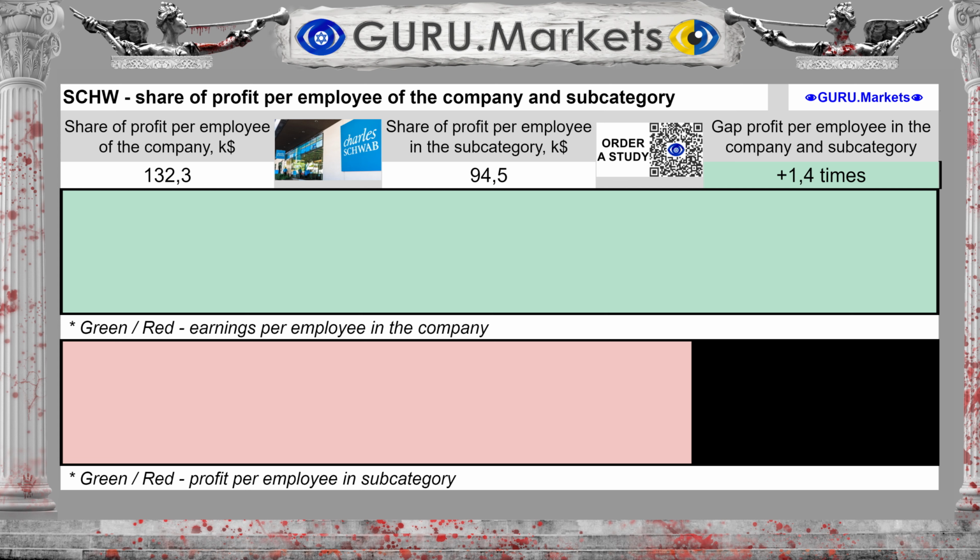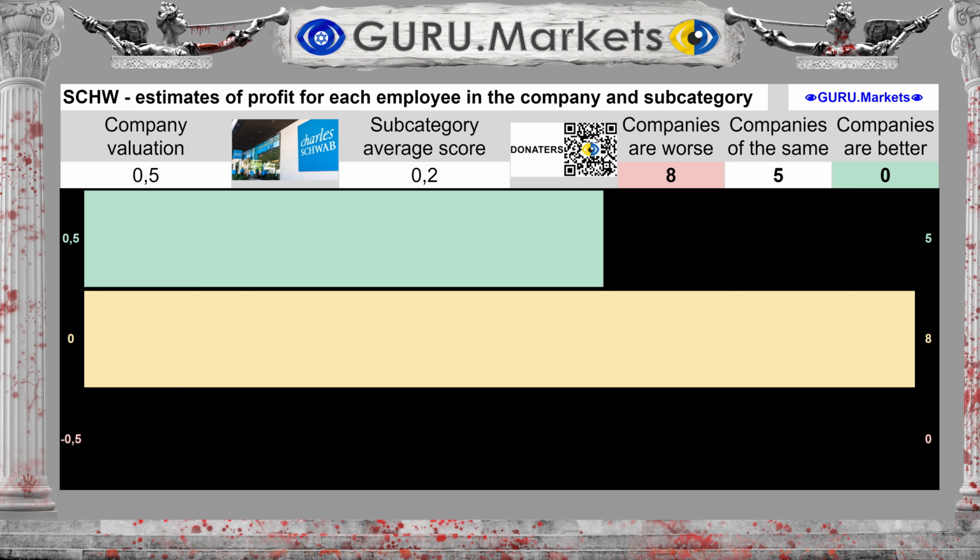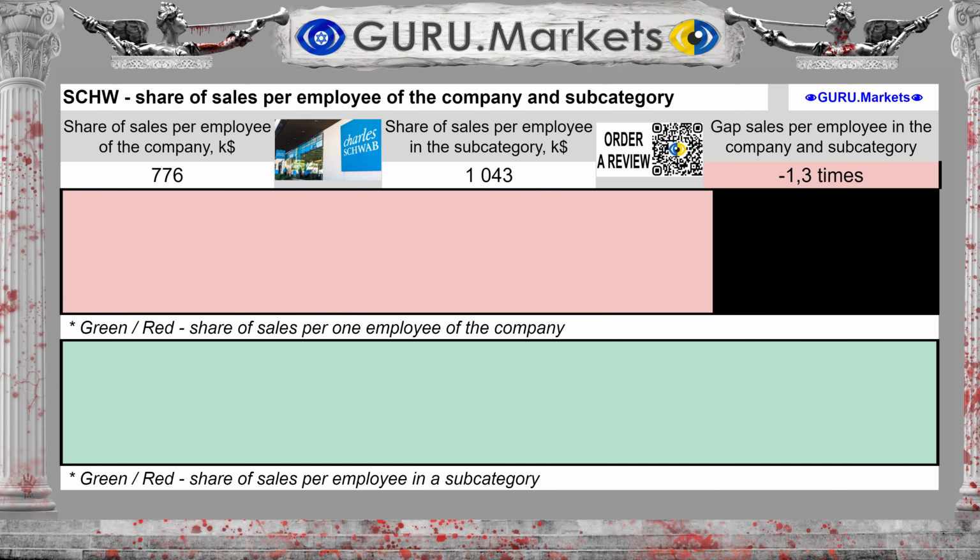The amount of profit per company employee is $132.3 thousand. The average for the subcategory is $94.5 thousand. The difference between the subcategory average and the company's performance is 40%. Estimation of profit per individual employee in comparison with the indicators of companies in the subcategory: Good, 0.5 points.